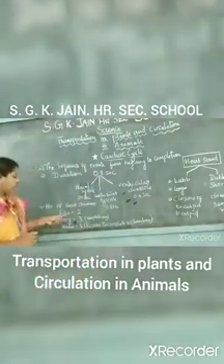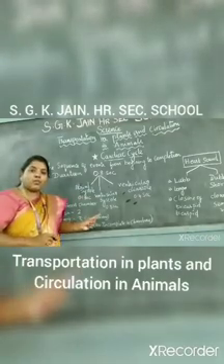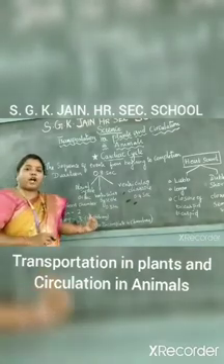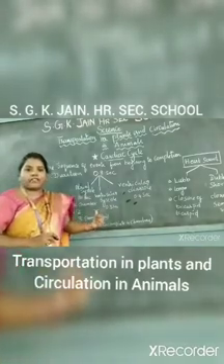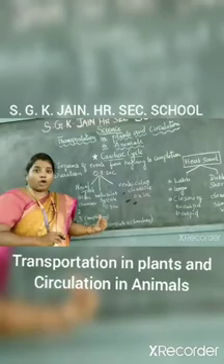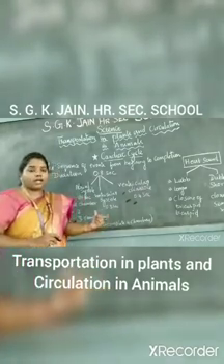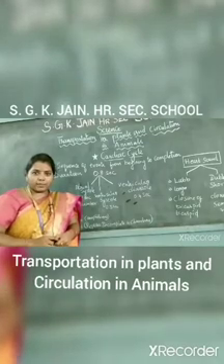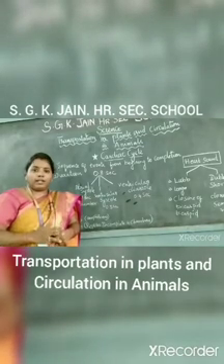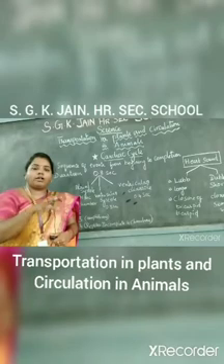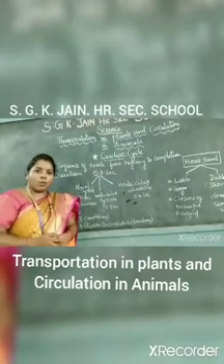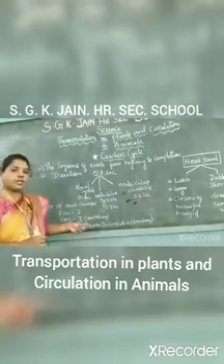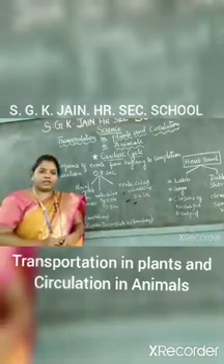The first is fish. The fish contains only 2 chambers of heart. And next one, frog. A frog contains 3 chambers of heart. Not only the frog, all the amphibians contain only 3 chambers of heart. Amphibians means the living things which live both on land as well as in water. Amphibians have 3 chambers of heart.